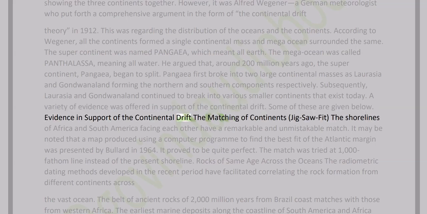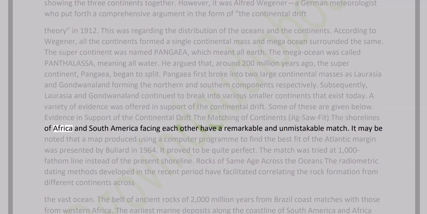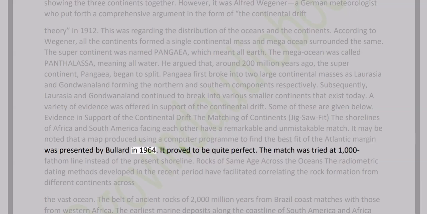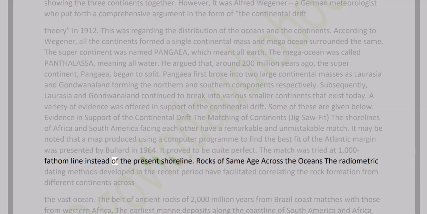Evidence in support of the continental drift: the matching of continents, the jigsaw fit. The shorelines of Africa and South America facing each other have a remarkable and unmistakable match. It may be noted that a map produced using a computer program to find the best fit of the Atlantic margin was presented by Bullard in 1964. It proved to be quite perfect. The match was tried at the 1,000 fathom line instead of the present shoreline.